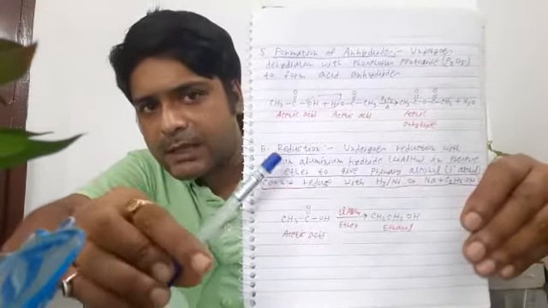When a carboxylic acid undergoes dehydration by heating in the presence of phosphorus pentoxide, it is converted to an acid anhydride. Here I have given the example of acetic acid.